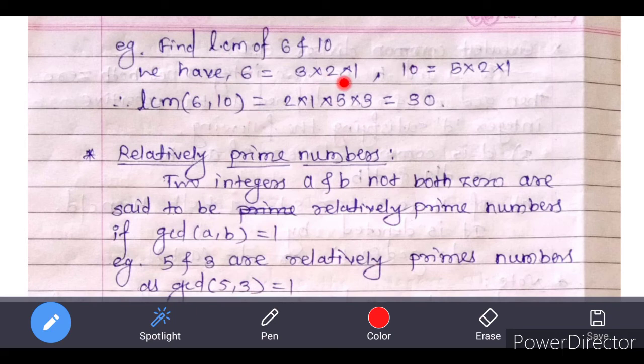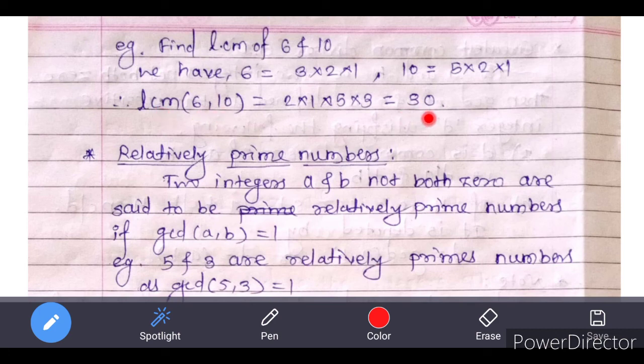That is 2 into 1, we write here. And then all other remaining factors of both 6 and 10, that is 3 and here 5. And we write here 5 into 3. Therefore, 2 into 1 into 5 into 3 is equal to 30. And so the LCM of 6 and 10 is equal to 30.